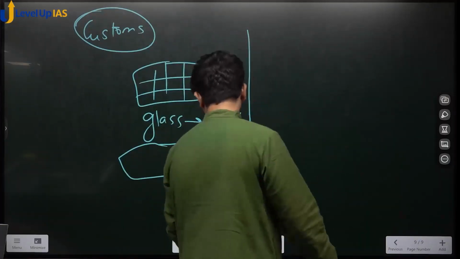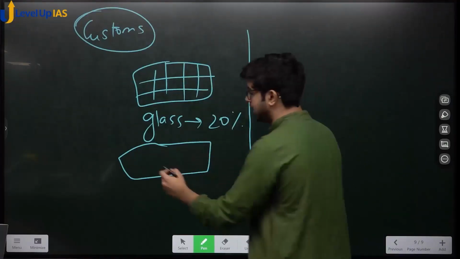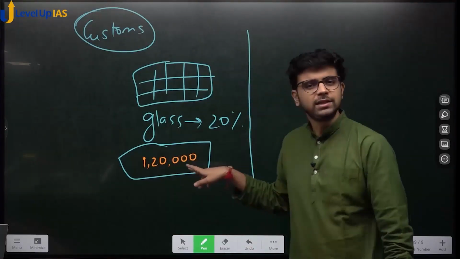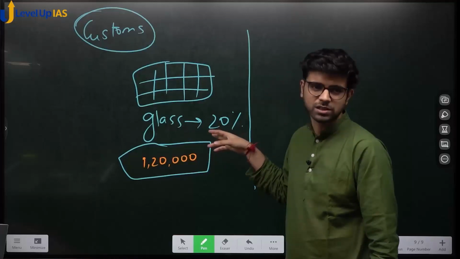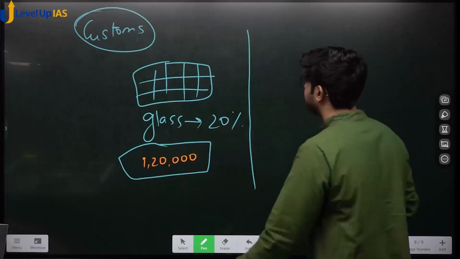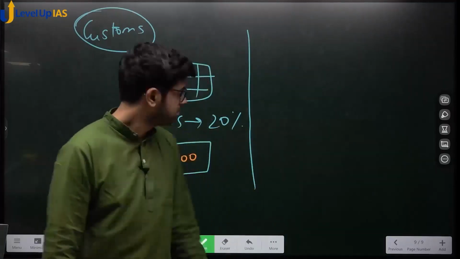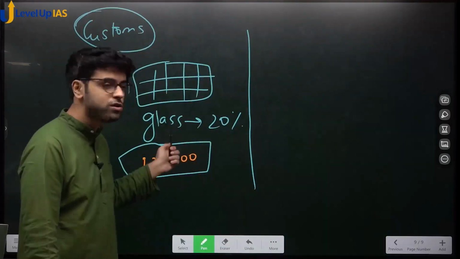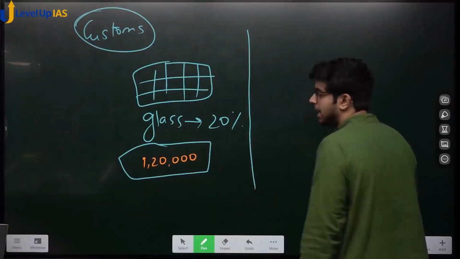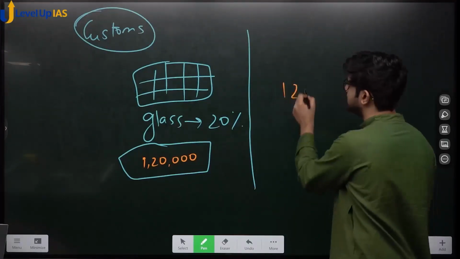Now the twist comes. Let's say the Indian solar panel now costs 1,20,000 rupees. Now why is this so costly? Because the glass is very costly, sir. Why is glass very costly? Because you have 20% import duty on it, sir. Yes or no? Okay. Now when Adani goes to Chinese websites, or to this German company's website, he sees that Germany also makes solar panels directly. समझ में आ रहा है? Germany also makes solar panels directly, and the customs or import duty on solar panels is 12%.